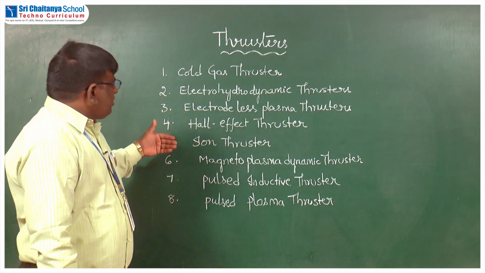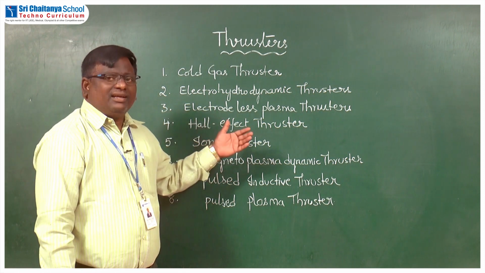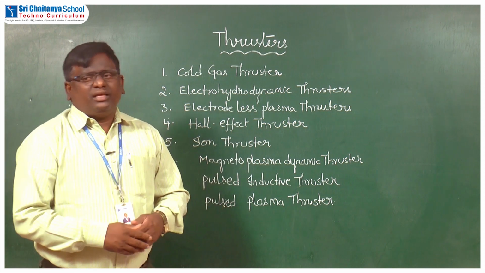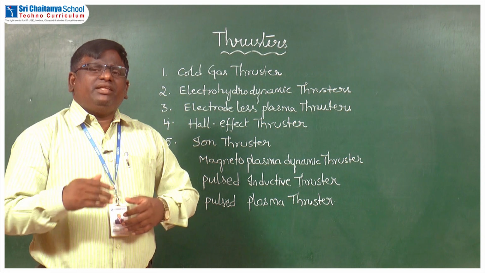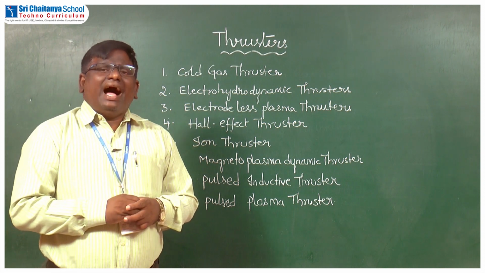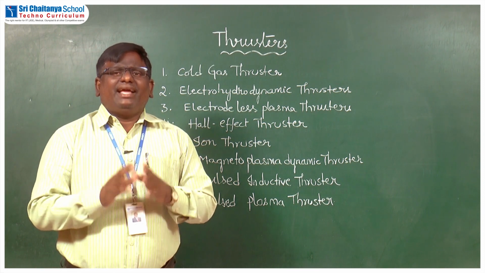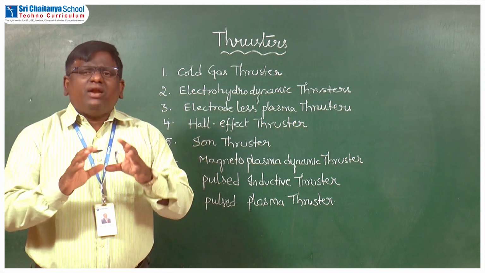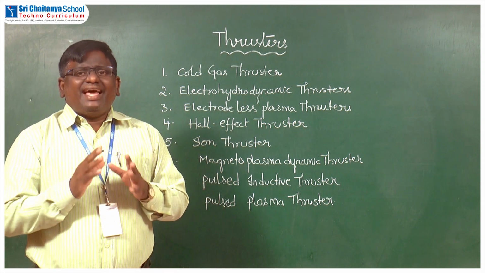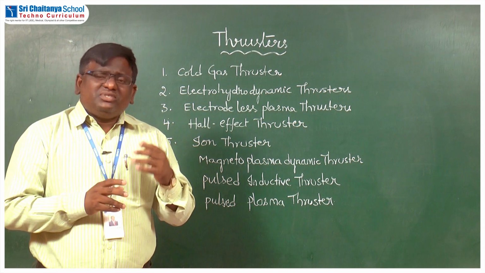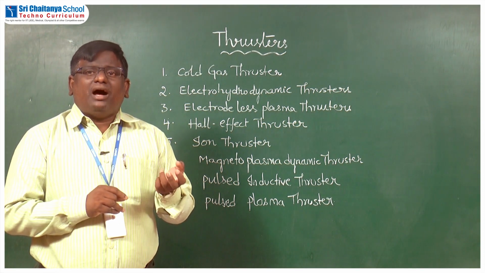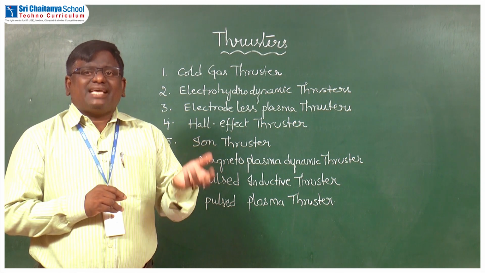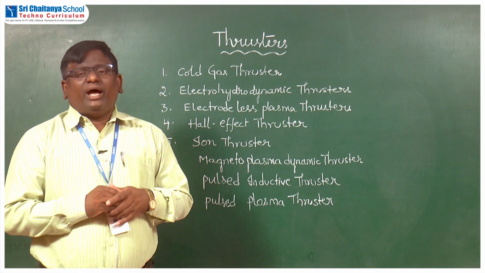And the fourth one is the Hall effect thruster. The Hall effect was given in solid state physics, and for your understanding I can say it is an ion thruster. Instead of gas, if you are using the fourth state, plasma, that plasma produces positive and negative ions.